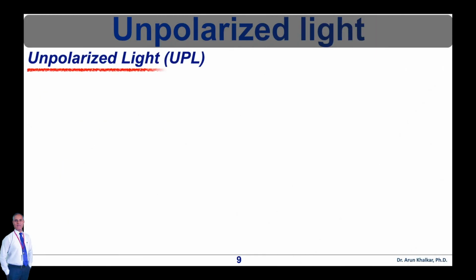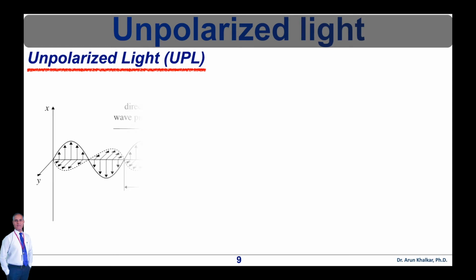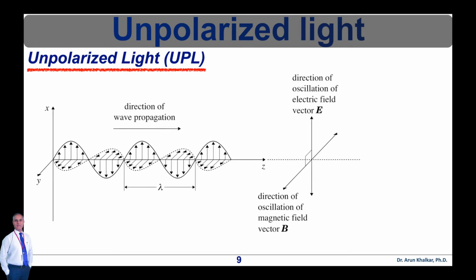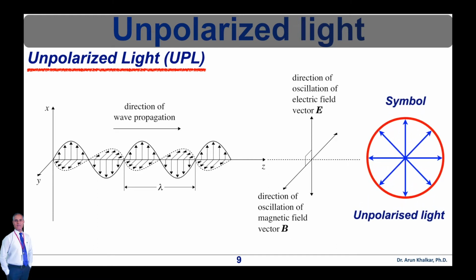A diagrammatic representation of electromagnetic waves is shown in this diagram, which shows the direction of electric and magnetic fields, which are mutually perpendicular to each other. This diagram we have already discussed previously. The symbolic representation of unpolarized light is shown here.